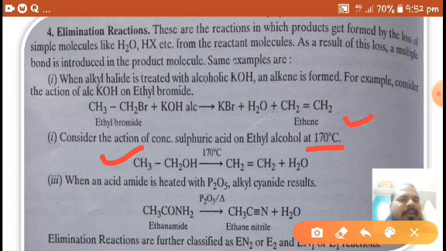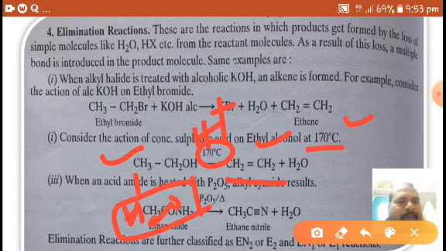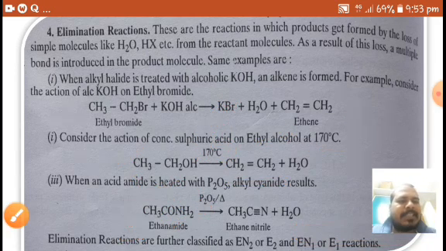Ethyl alcohol reacts with sulfuric acid at high temperature and gives ethene, which is the elimination product. Here H and OH, that is H2O, is removed, so it is called an elimination reaction.